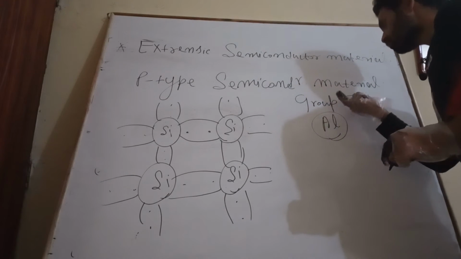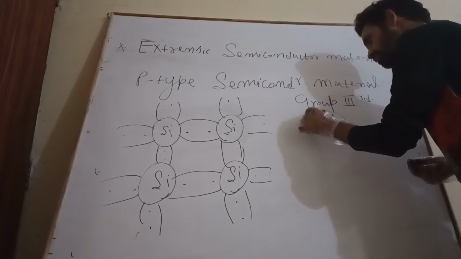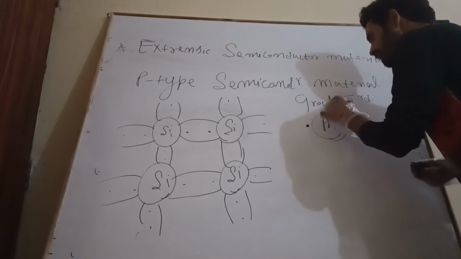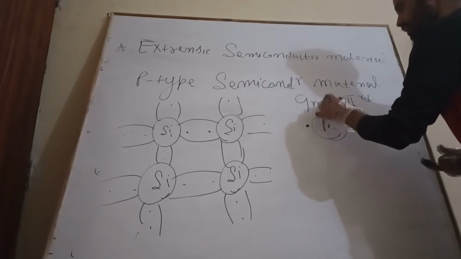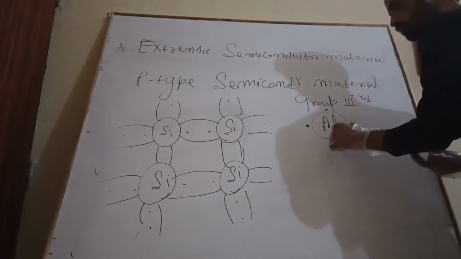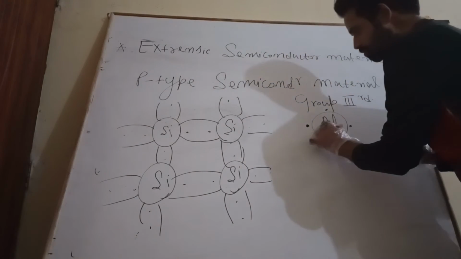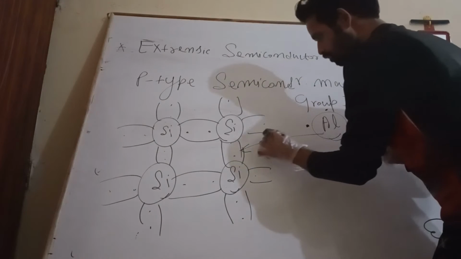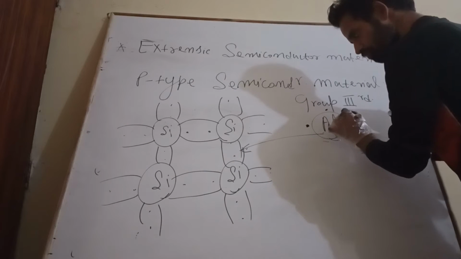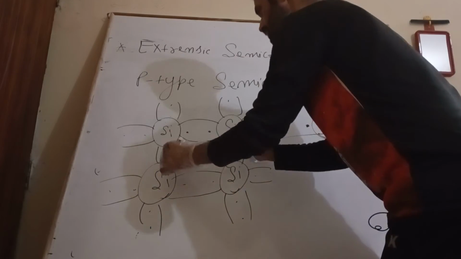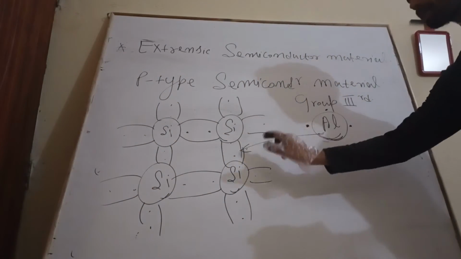Aluminium is from group third, and in its outermost shell aluminium has only 3 electrons, but silicon has four electrons. Now I am going to add this aluminium atom from group third into the pure silicon crystal semiconductor material.